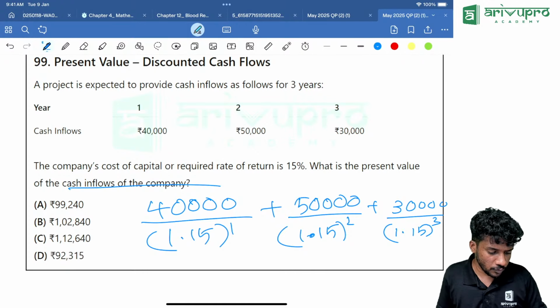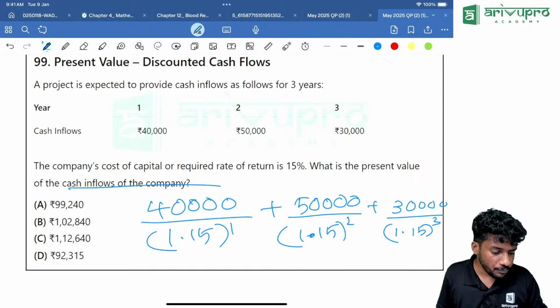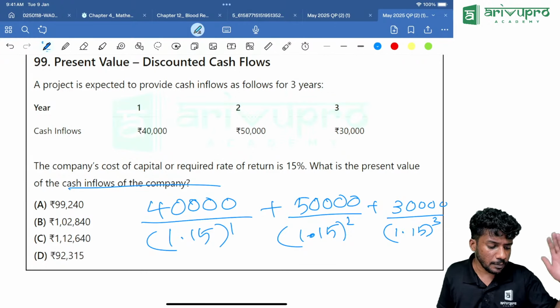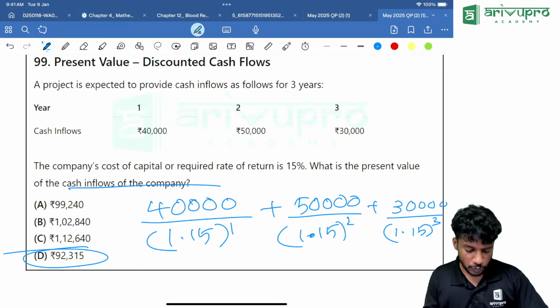Did I go wrong somewhere? Let me see. 1.15, into, equal to, two times. Then divide equal to, multiply it with 30,000. Click M plus. Finally click MRC. You are getting the answer as option D, 92,315.